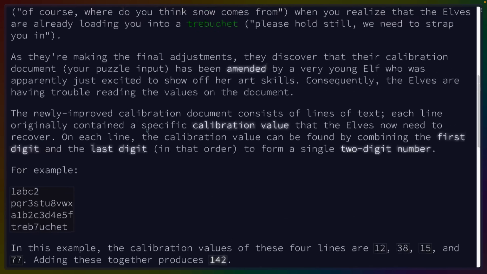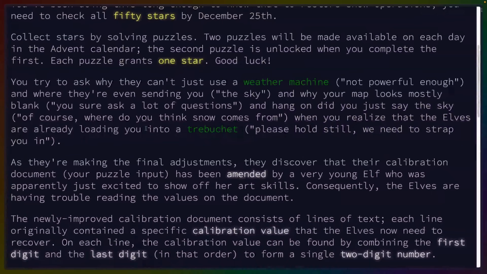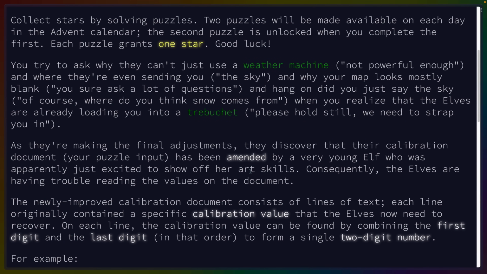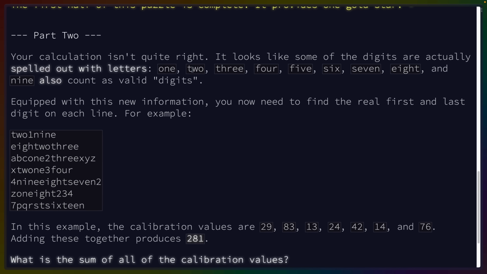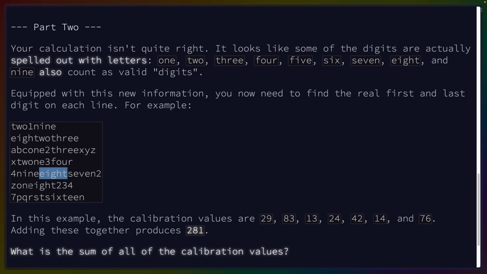Again, all of our tests pass, so we are stuck looking for some detail in the word problem that could give us an insight into what the actual issue is. On each line, the calibration value can be found by combining the first digit and the last digit in that order to form a single 2-digit number. Okay, so 1, 2, 3, 4, 5, 6, 7, 8, and 9 are also valid digits. I wonder. 9, 8, 7, 8.